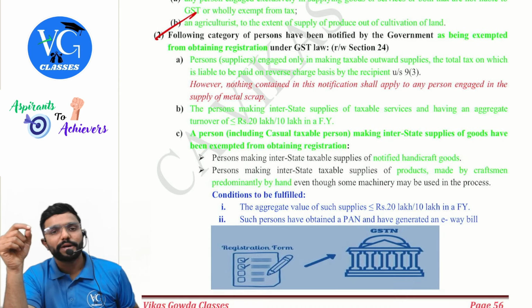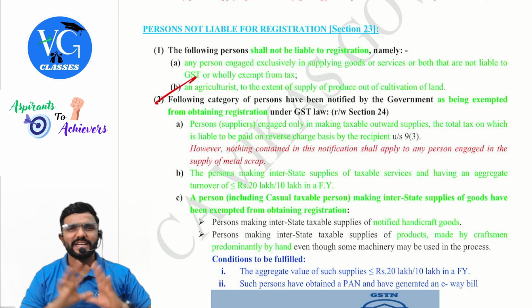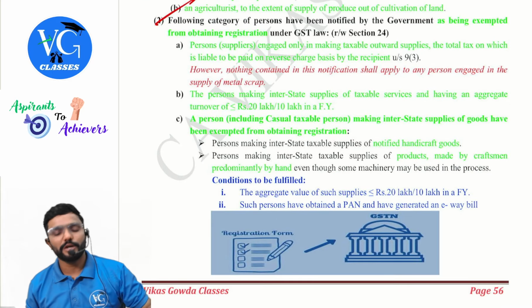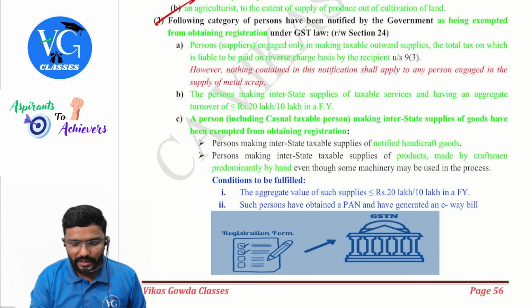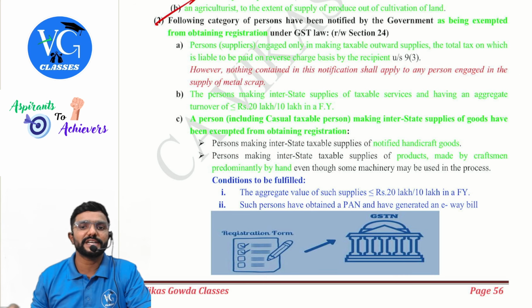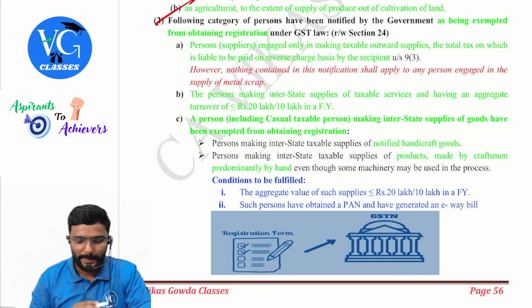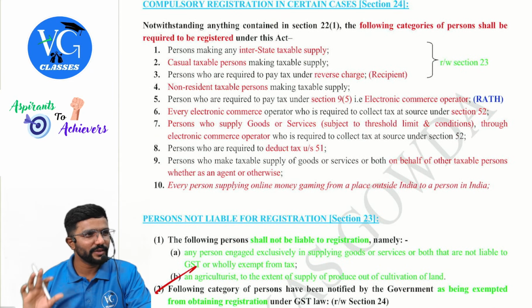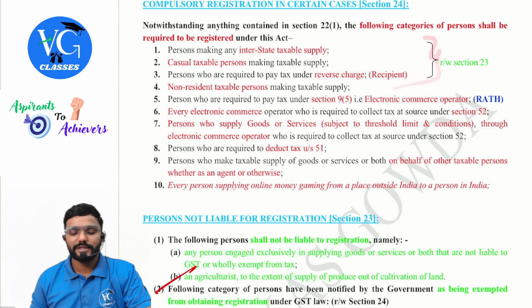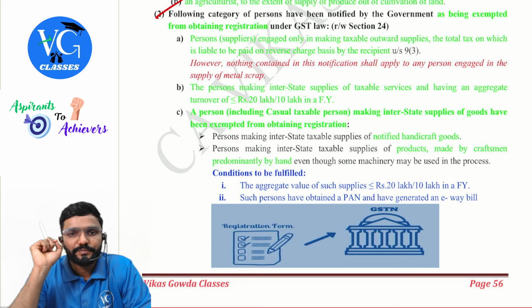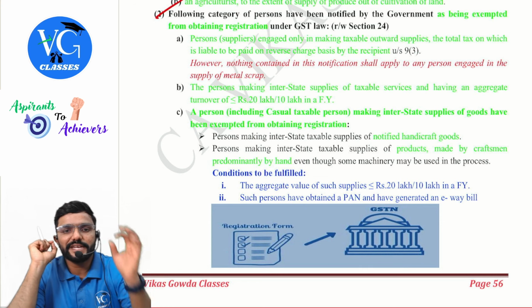Okay, coming to subsection 2. Subsection 1 clearly told which case is covered here. Okay. Subsection 2 gave power to the government. Following category of persons have been notified by the government as being exempted from obtaining registration under GST law, read with section 24. Why read with section 24? I have put a bracket here. See, this is how the connections are. This is how you have to study. Okay. So these 3, they gave some exemption here. What is it? Guys, listen. First point: notification. Through notification, they have notified these 3 cases.